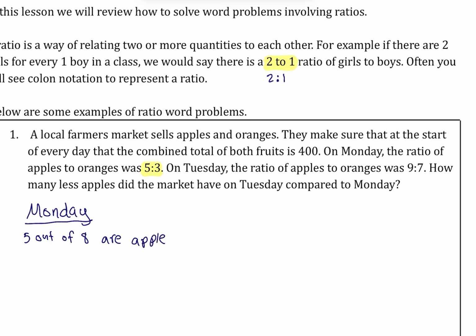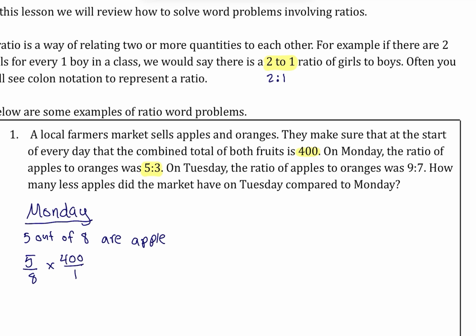As a fraction, 5 out of 8 becomes 5/8, and then we're going to multiply that by the total number of fruits, which again is 400. So 5/8 times 400, and we'll put that over 1.